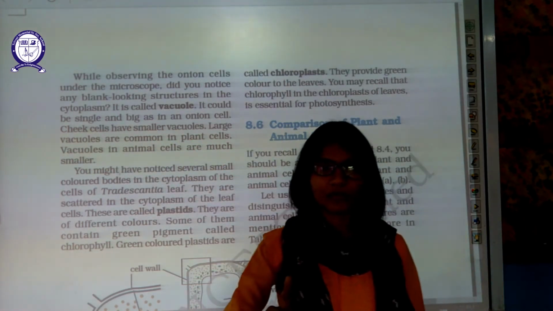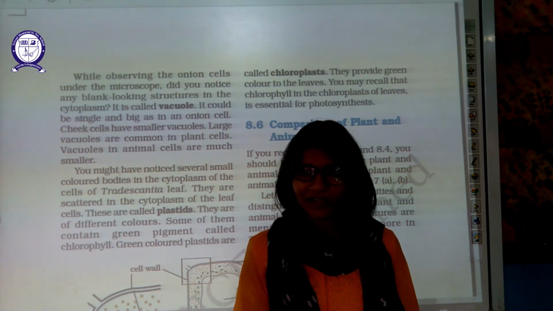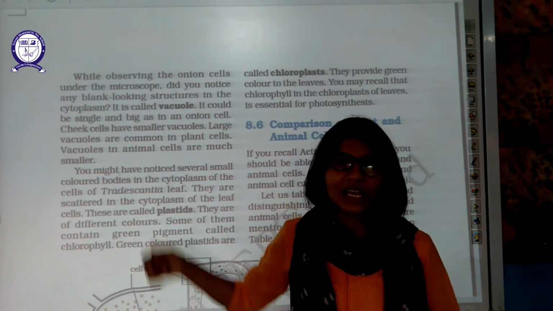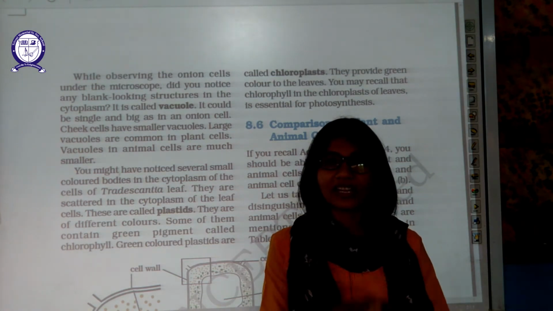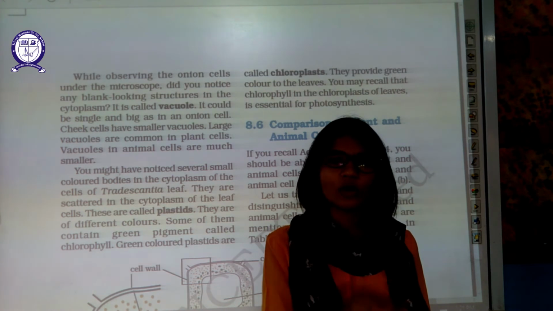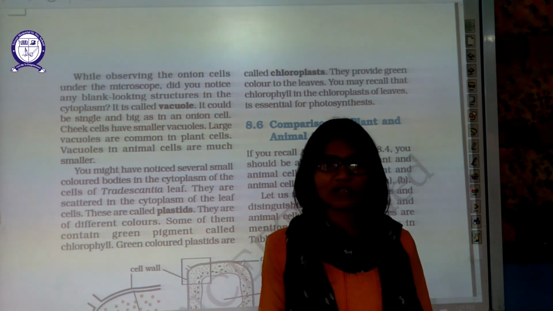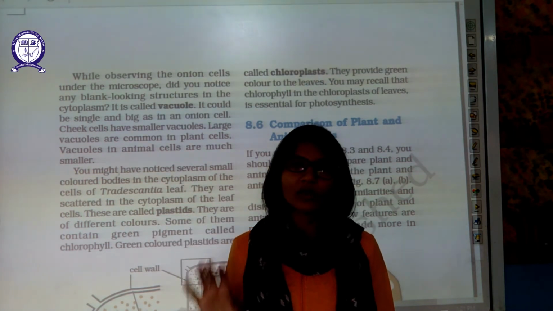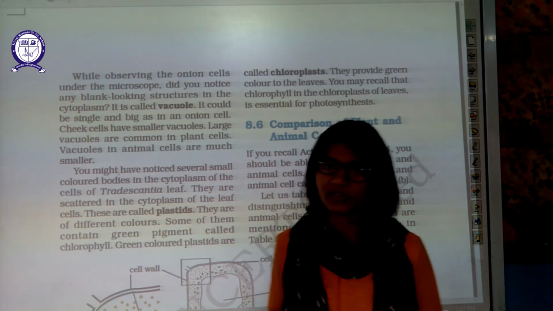Another difference between plant and animal cells. The first difference is the presence and absence of a cell wall. The second difference is that plant cells have a large vacuole. Almost 90% of the cell is occupied by that vacuole in a plant cell, but in an animal cell, a few small vacuoles are present and sometimes none at all.